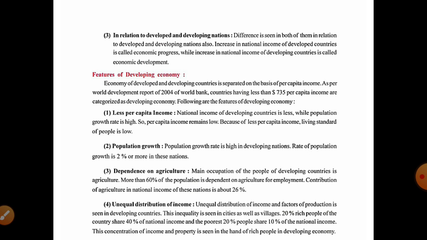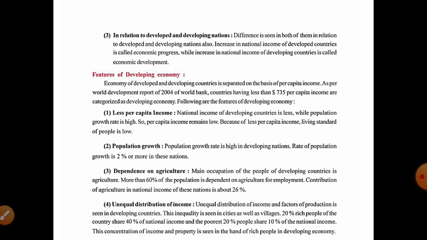The first one is less per capita income. National income of developing countries is less while population growth rate is high. Population is rapidly increasing and national income is slowly increasing, so we can't see a balance between national income and population.